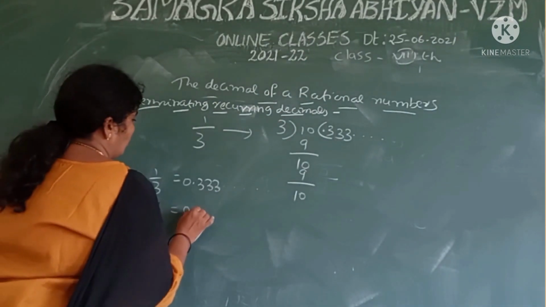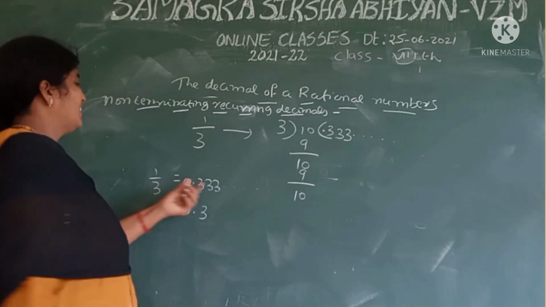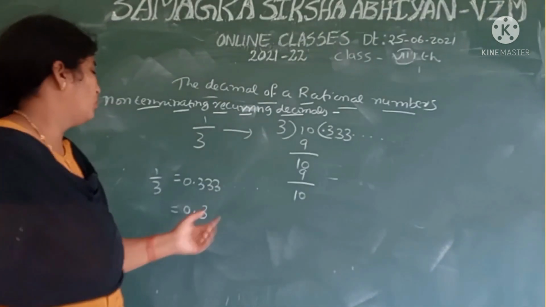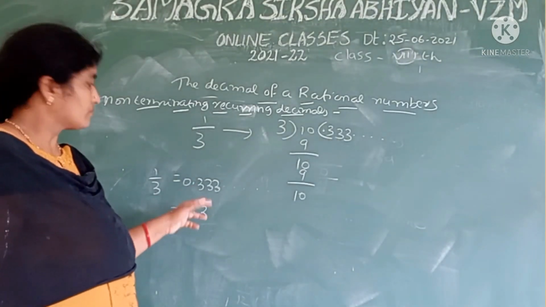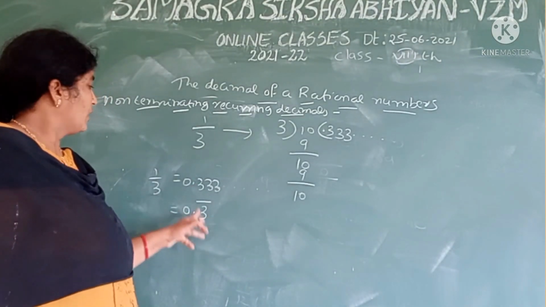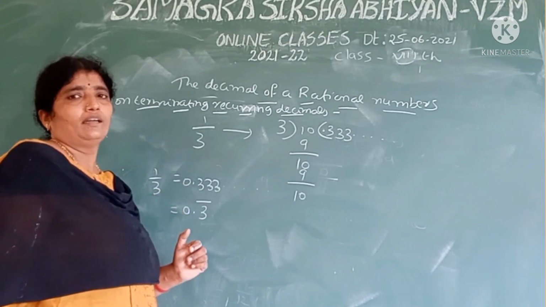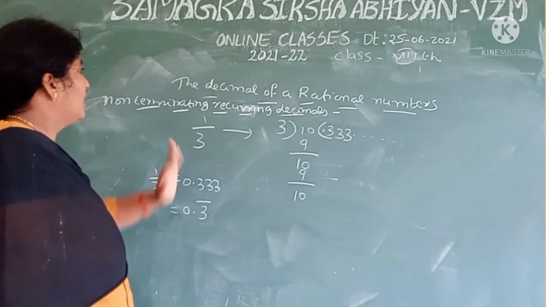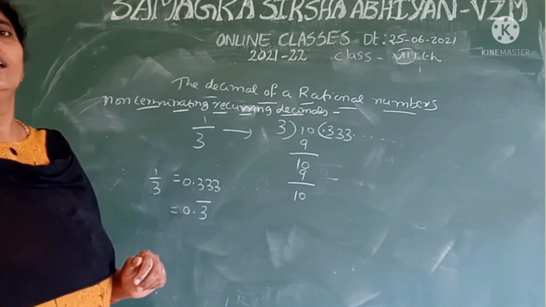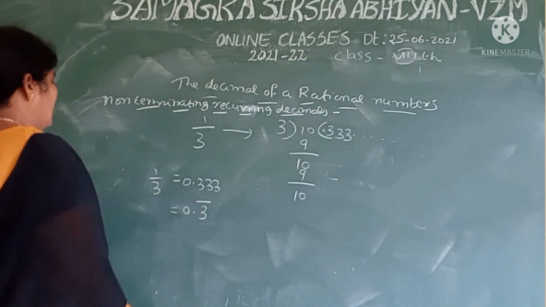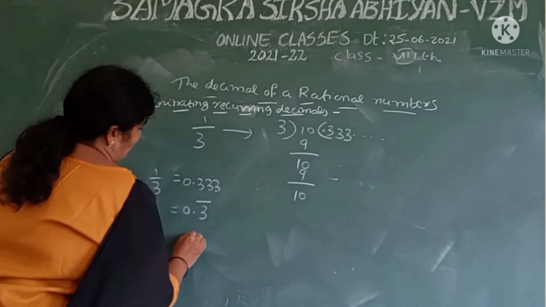We cannot write so many numbers, so we can put a bar on the repeating number. Which number is repeating? We put a bar on that number. This type of numbers are called non-terminating, recurring decimals.